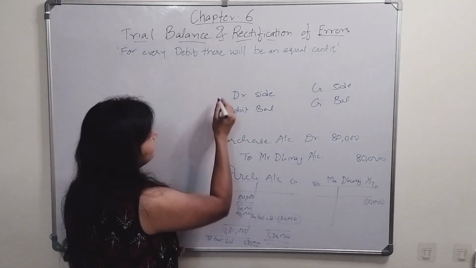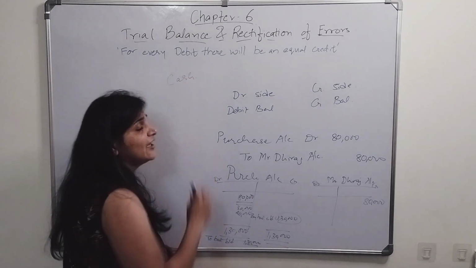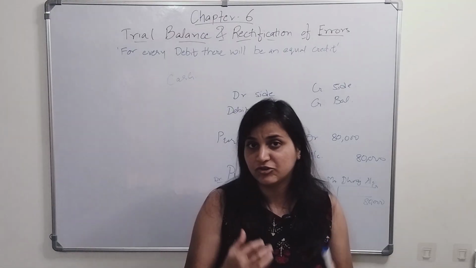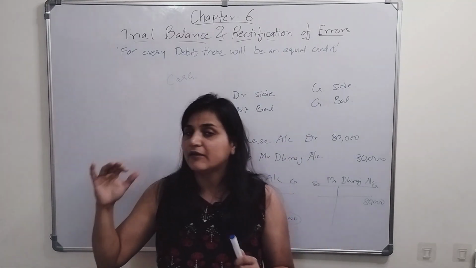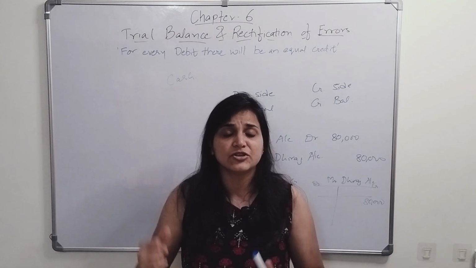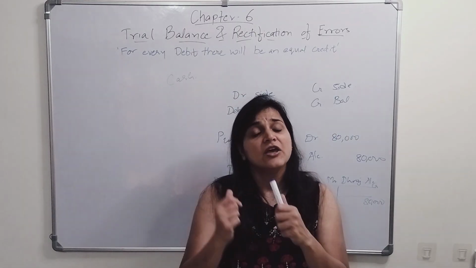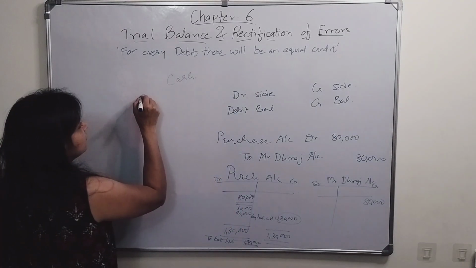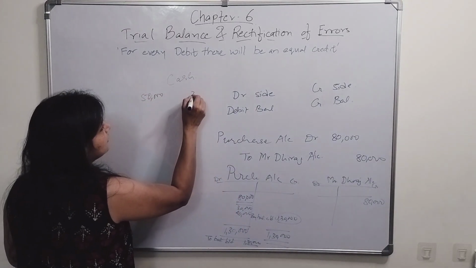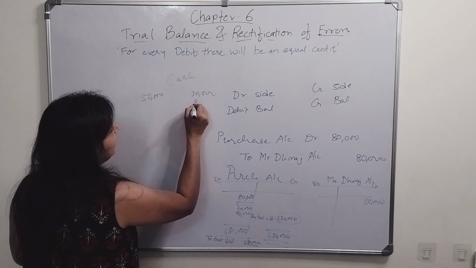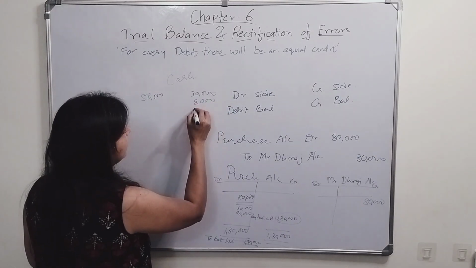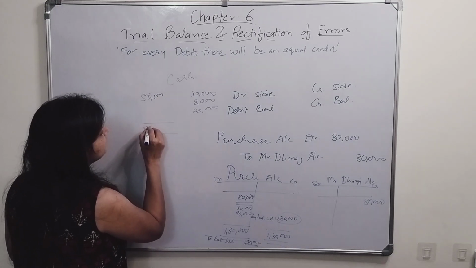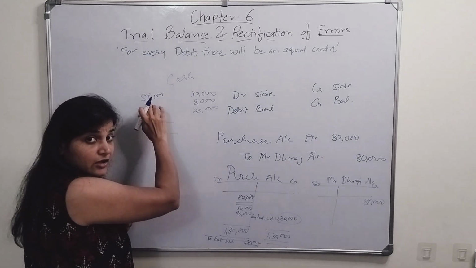Likewise, let's take an example of cash. I am having certain cash. I got certain cash into the business, and at the same time I am giving somebody cash, I am purchasing goods on cash, I am paying my expenses on cash. So what balance will I have? Let's say I got a cash of 50,000 and I give 30,000 to somebody on purchases, 8,000 for rent, 2,000 as wages. So what will be remaining? This cash comes on the debit side.